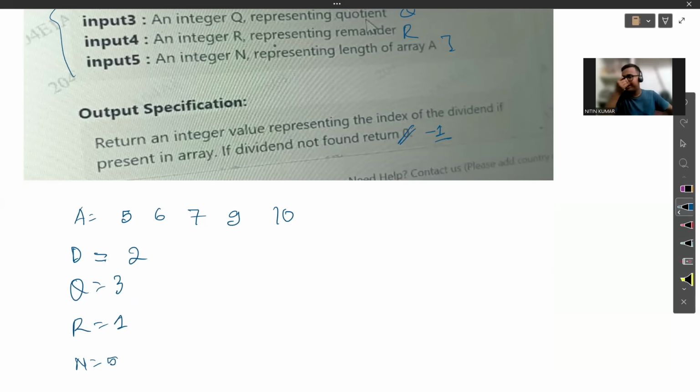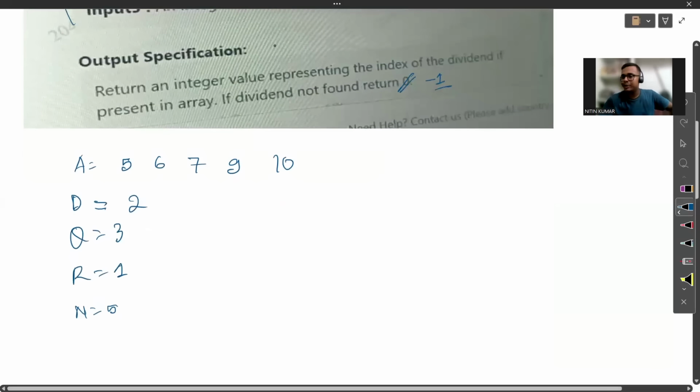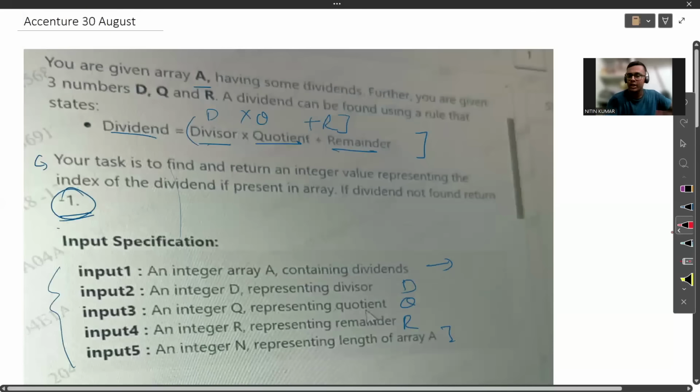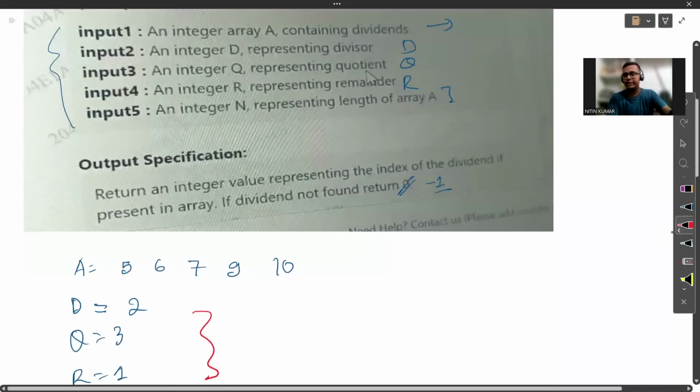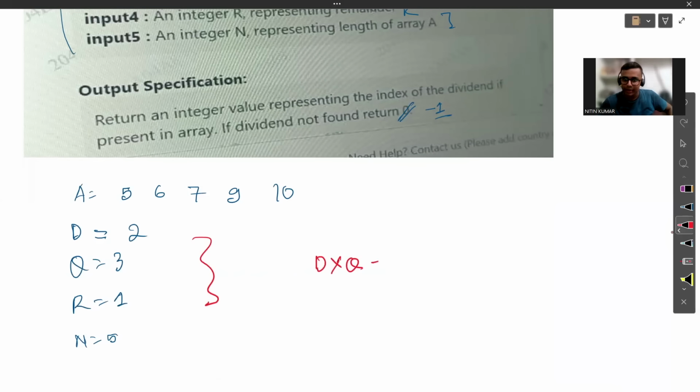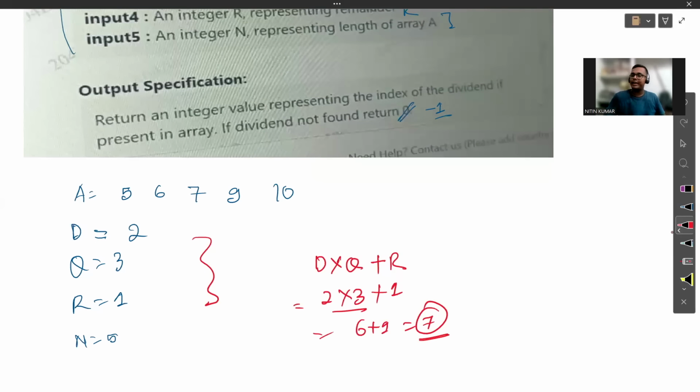In this way, if we frame the input, then what will be the output of it? Pretty simple. Using these 3 variables, we have to find the dividend. How to find the dividend? The formula is already stated. We already know this formula, but it is being stated here, so we are going to use the same formula. The formula says dividend is equal to divisor multiplied by quotient, and on top of it, whatever the result will be, add the remainder to it. So D into Q will be 2 into 3 plus 1, which is nothing but 6 plus 1, which is nothing but 7.